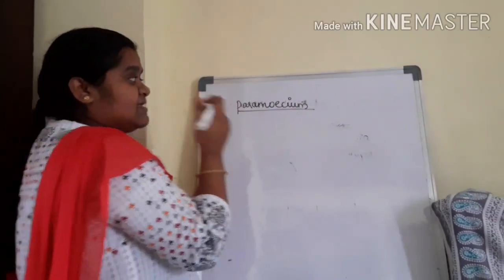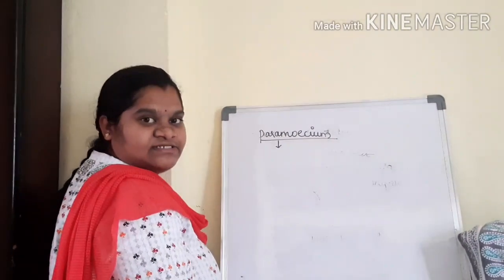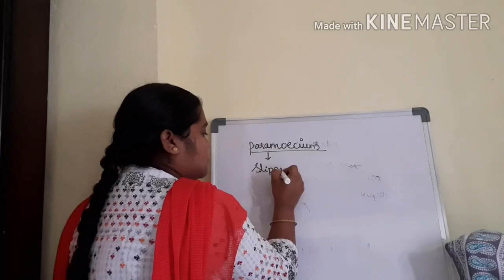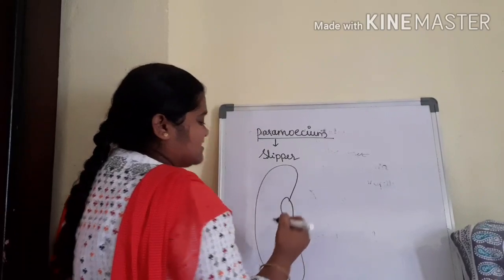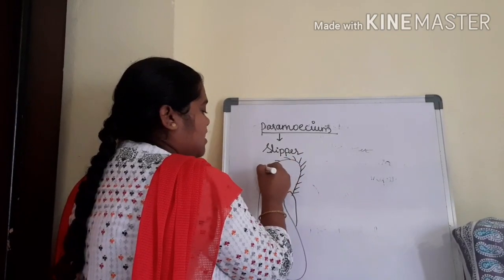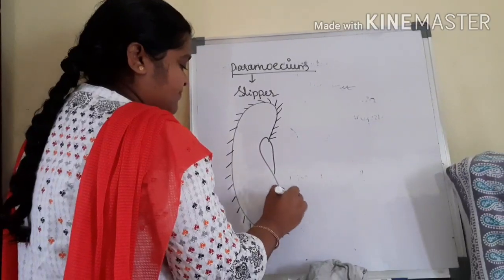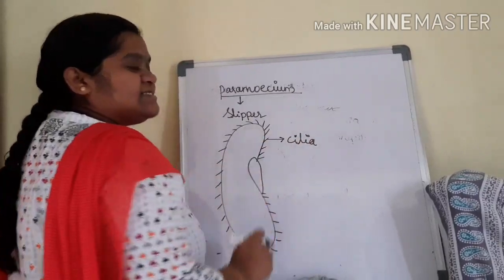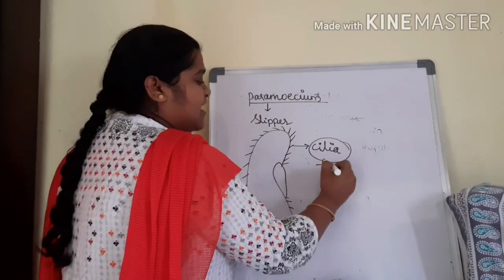Paramecium. How is the structure of the paramecium? Amoeba does not have any fixed structure, but paramecium looks like a slipper. The paramecium is covered by hair-like projections outside the body. These are called cilia. With the help of these hair-like projections, it will collect the food from the outside.